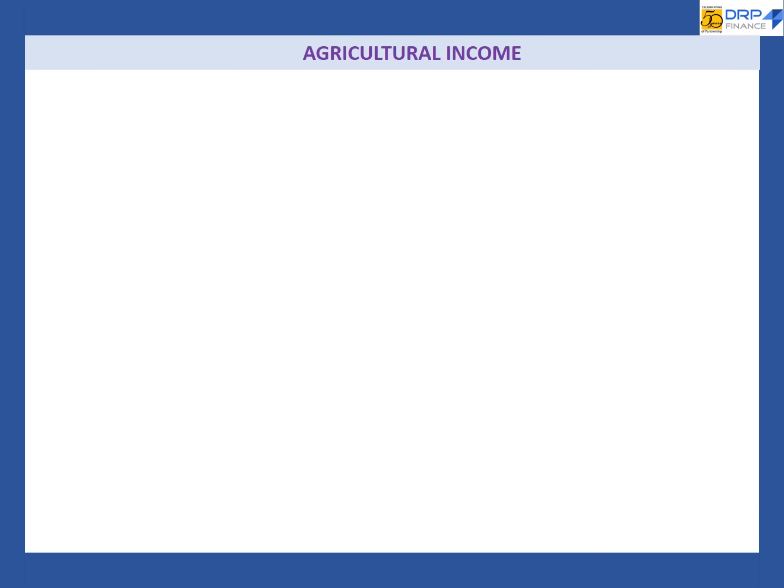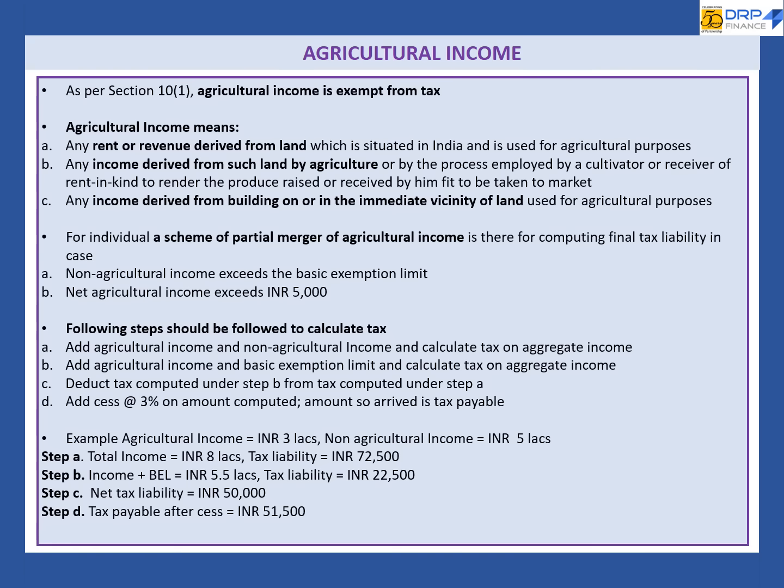As per section 10(1), agriculture income is exempt from tax. Agricultural income means any rent or revenue derived from land, any income derived from such land by agriculture, any income derived from building on or in immediate vicinity of land. For an individual, a scheme of partial merger of agriculture income is there.